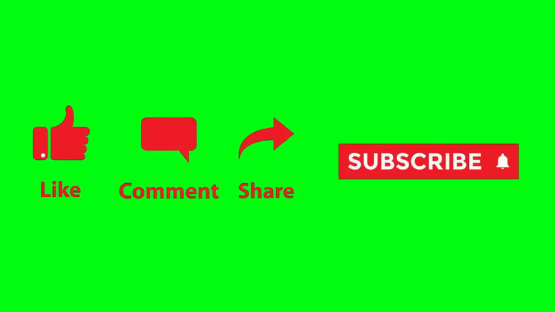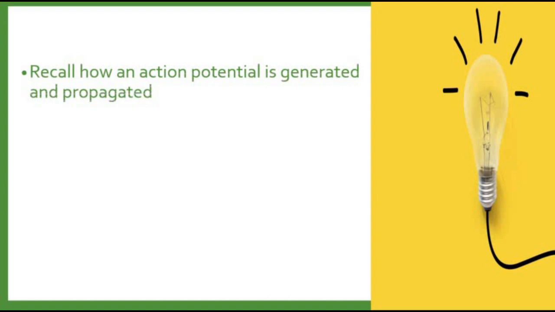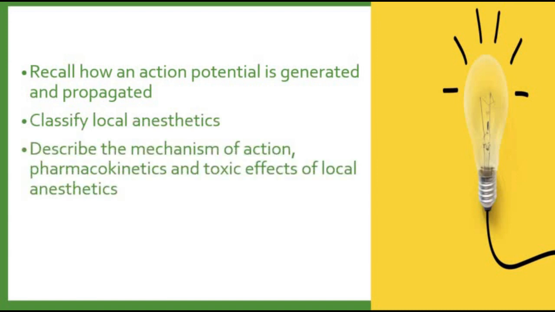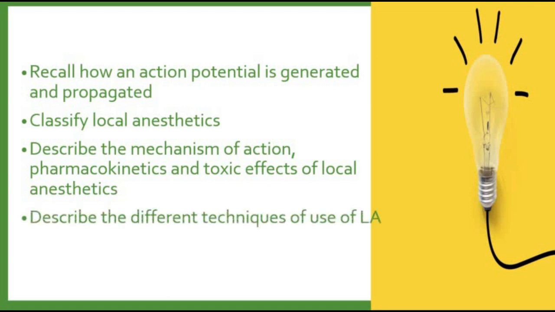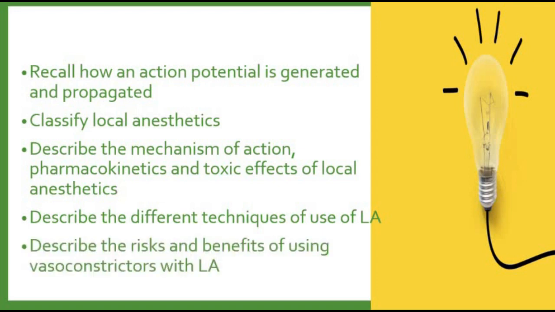Today we are going to learn local anesthetics. What are the objectives? Now we will recall how action potential is generated and propagated. We will learn what are the types of local anesthetics, what is the mechanism of action, what are the pharmacokinetics and toxic effects of the local anesthetics, and what are the different techniques available for the local anesthetic drugs. Lastly, we will discuss the risks and benefits of using the vasoconstrictor with the local anesthetics.